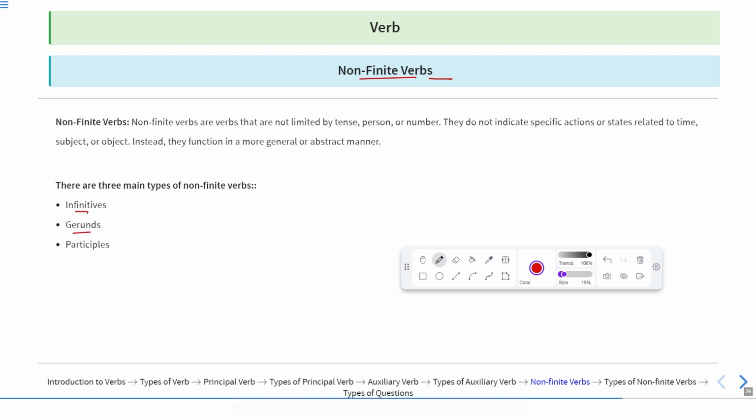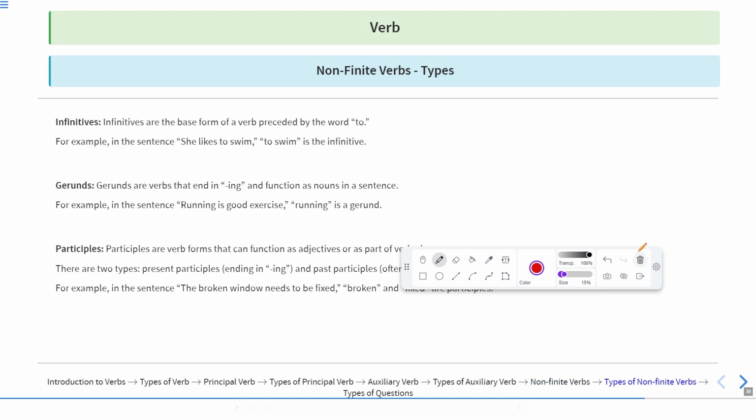One is infinitives, gerunds, and participles. It means if a word looks like a verb, but it does not behave like a verb, or you can say it behaves like a noun or an adjective, it will either be the subject of the sentence or it will qualify the noun or pronoun of the sentence. That is known as a non-finite verb. Now let us see some examples.